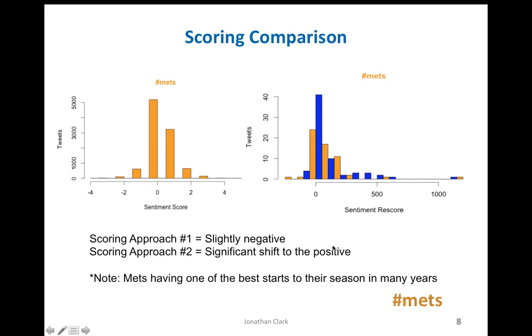Lastly, we see the Mets, and we see that the Mets score here is basically neutral, maybe slightly positive, arguably. But then when you factor in the retweet, you definitely see a shift toward the positive. Not quite as large as the Yankees, but you see the retweet counts are higher. Probably the retweet counts aren't super high because, let's face it, who really is a Mets fan anyway? Are there any of them out there? I'm not sure. But you see a slightly more positive result when you consider the retweeting action from the Mets. Now, the Mets are having a really good season, and so obviously their fans are probably pretty happy about that. And so you don't see a whole lot of negative down here, which is also very interesting.